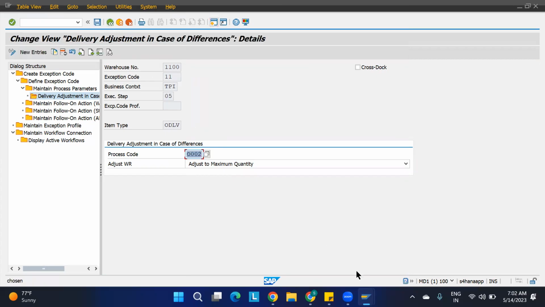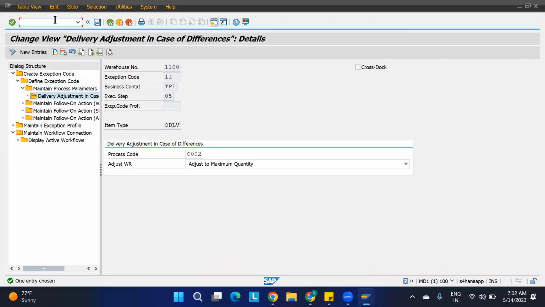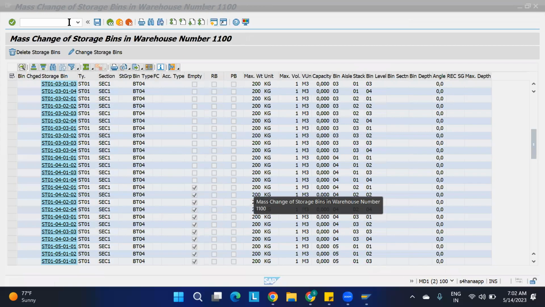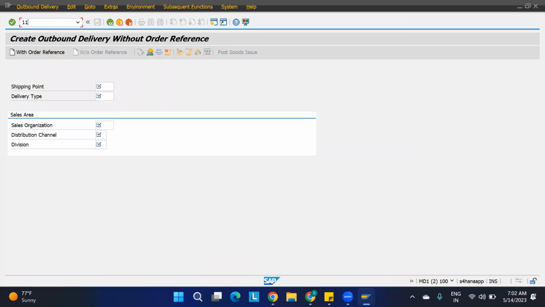Now we're going to create one outbound delivery through /nVL01N. Shipping point is 1100. Delivery type is yellow. Sales organization.